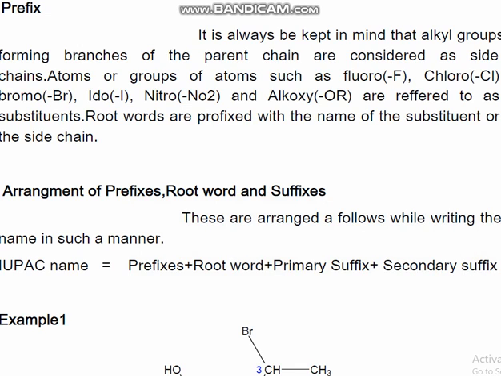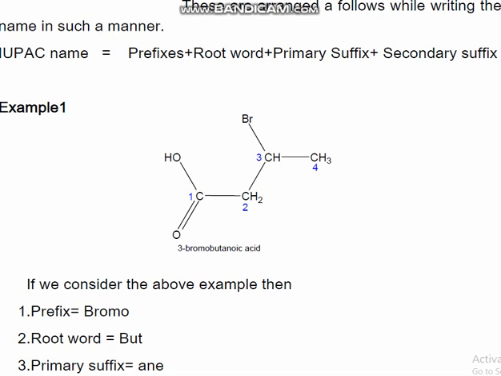Now, let us see some examples. This is a compound, and we have to give the IUPAC name of this compound. First, we have to determine the longest chain present. The longest chain present is C1, C2, C3, C4. It will be considered as 4 carbon atoms. Therefore, it will be but.